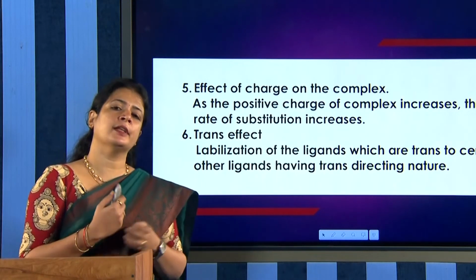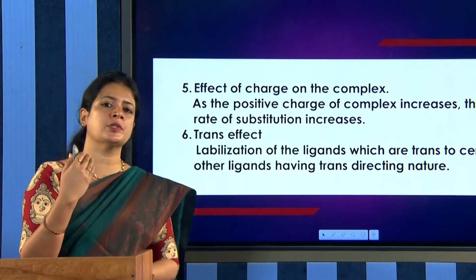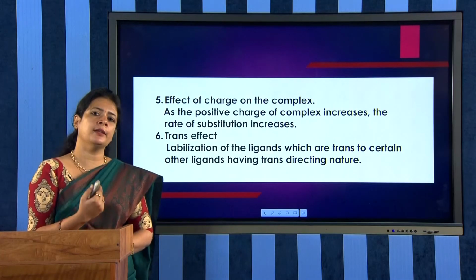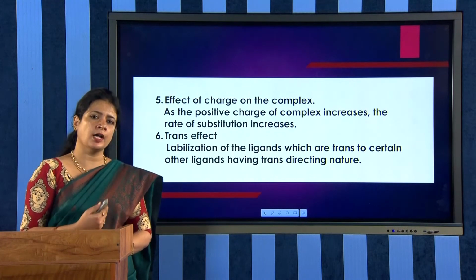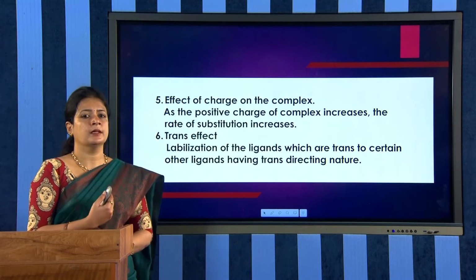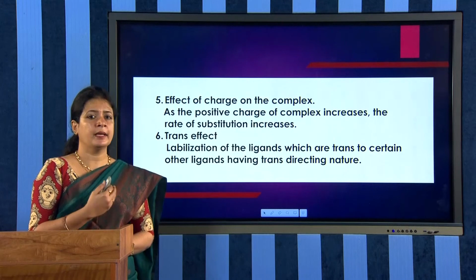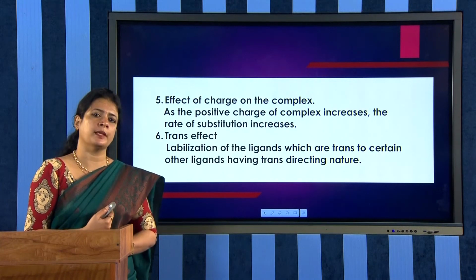We have studied different associative and dissociative mechanisms, how the associative and dissociative mechanisms occur, what are the intermediates formed, what are the characteristics of these mechanisms, etc. And we have studied in detail the substitution reaction in square planar complexes also, and the mechanism that it follows.